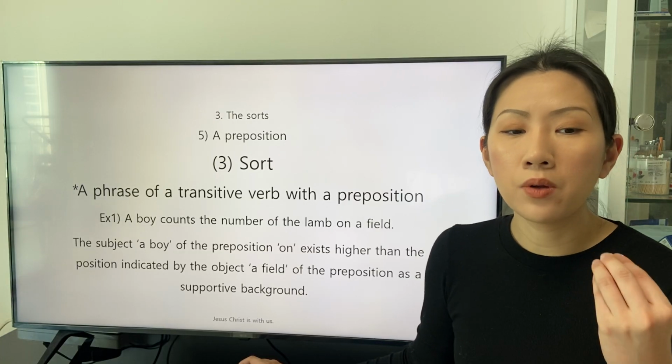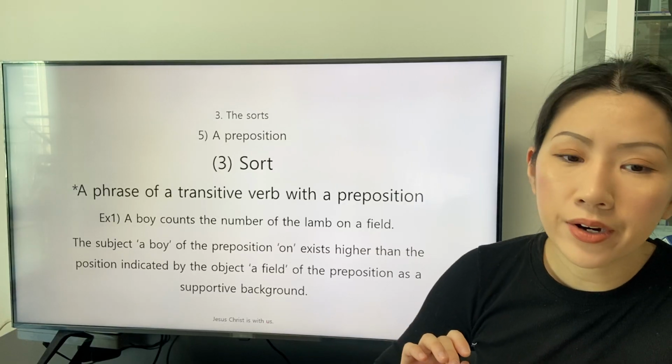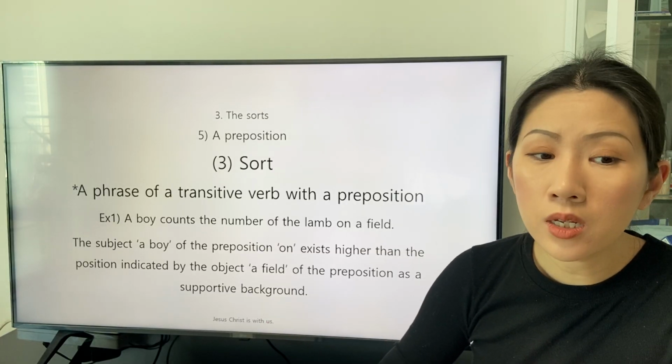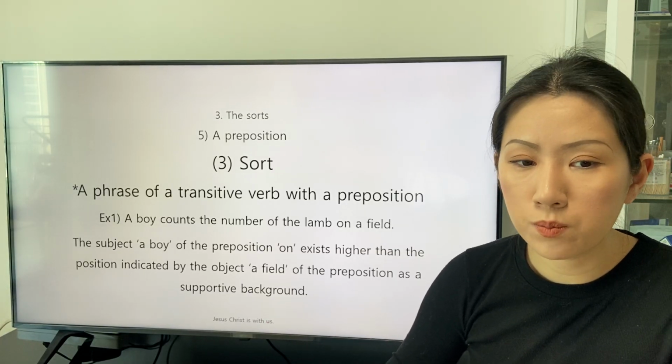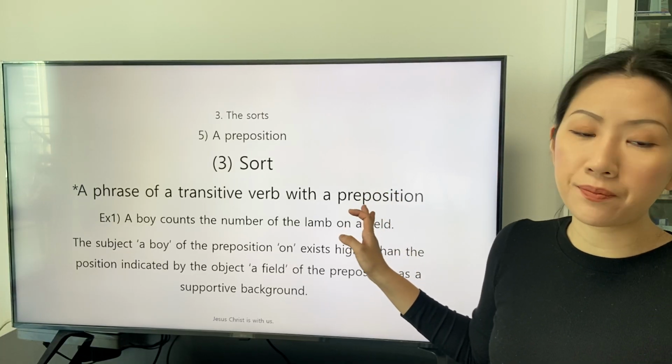The subject, a boy, of the preposition on exists higher than the position indicated by the object, field, of the preposition as a supportive background.